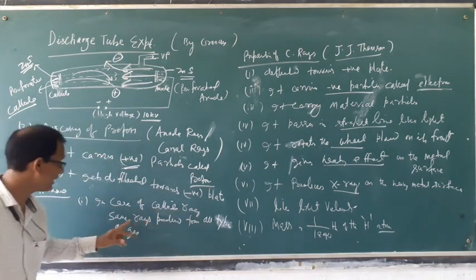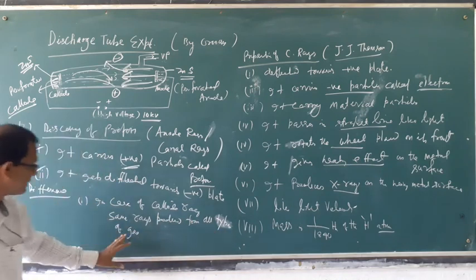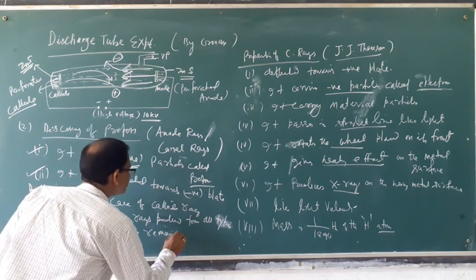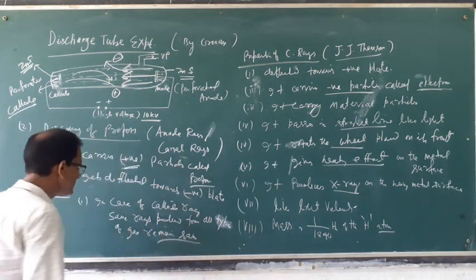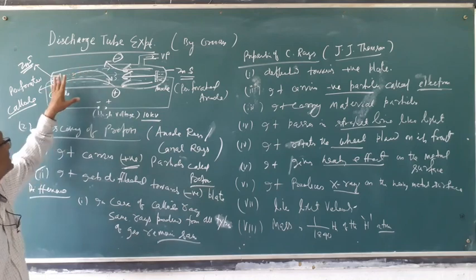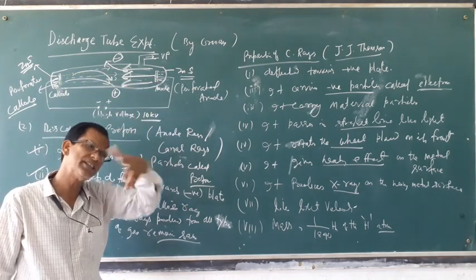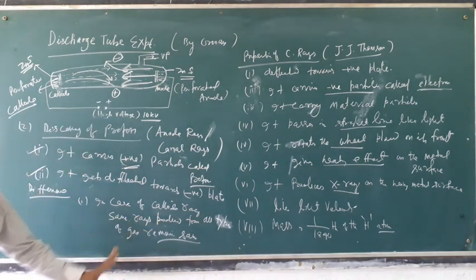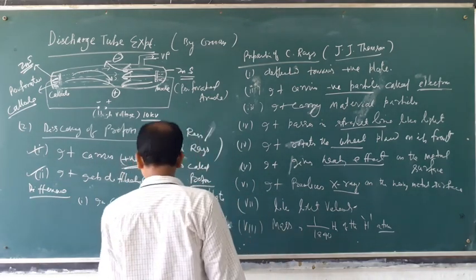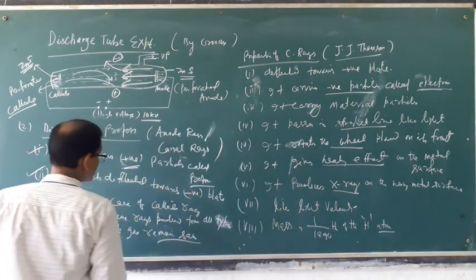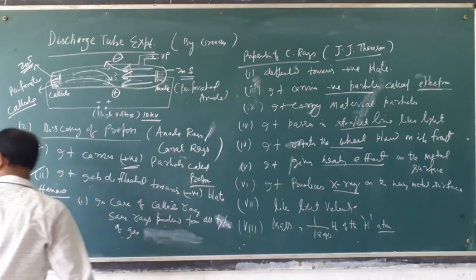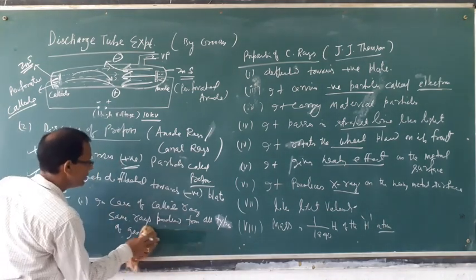The ray produced from the cathode remains the same by changing the gas, by changing the plate or electrode; the nature of the particle is the same.